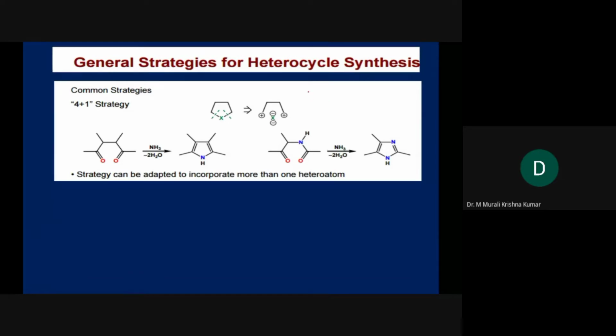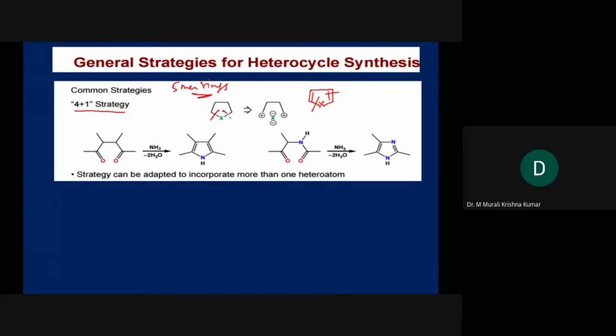if this 5-membered ring were available already in nature, we would not need to design a synthesis for this, but that is not the case. It is not available, so it has to be synthesized from scratch. How can you do that? You have to simplify the structure by breaking the bonds, so one of them is the 4+1 strategy. I am discussing 5-membered rings.